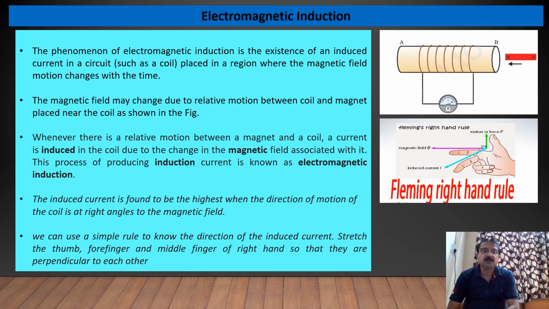We can use a simple rule to know the direction of the induced current, that is, stretch the thumb, forefinger and middle finger of the right hand so that they are perpendicular to each other, and with this we find out the direction of induced current. This is called Fleming's right hand rule.